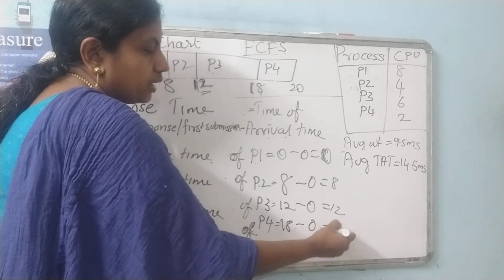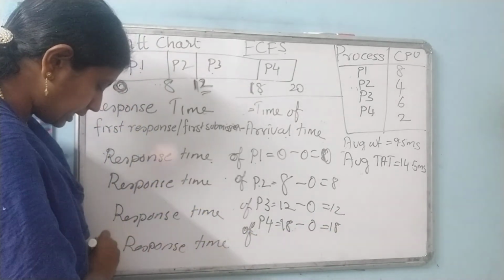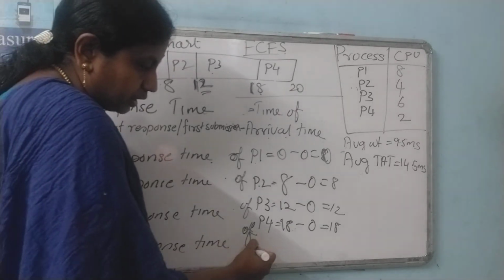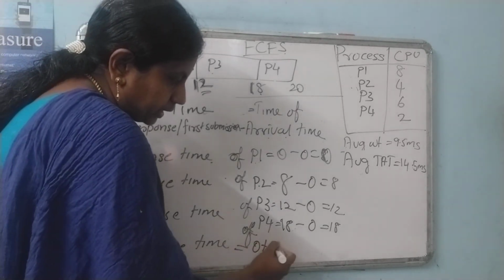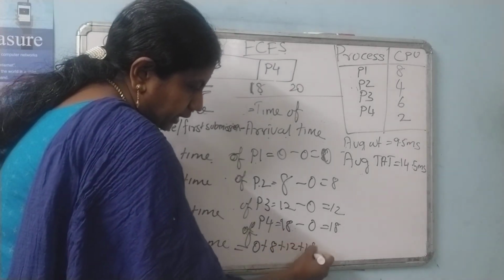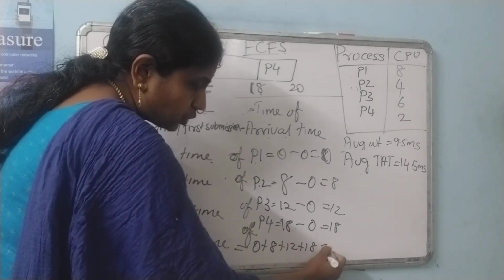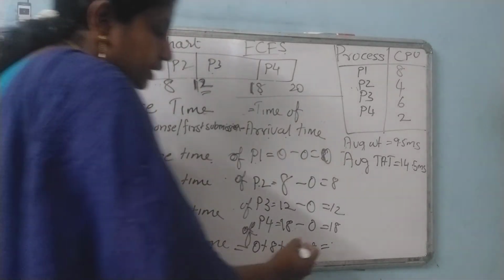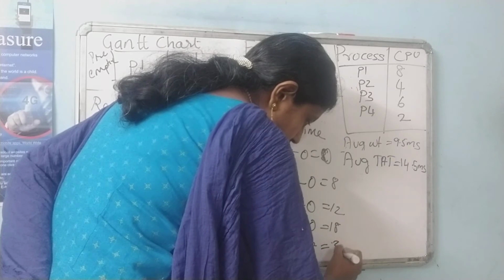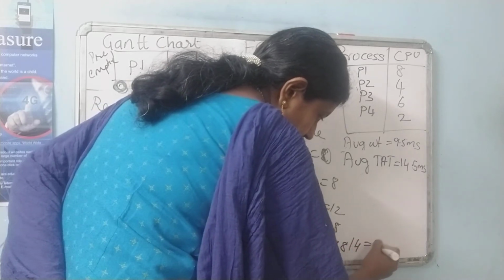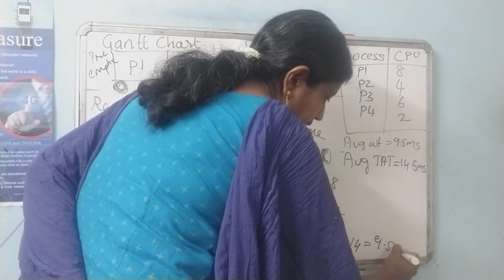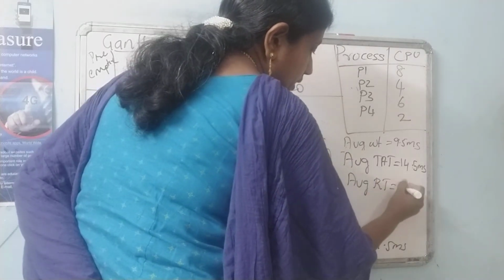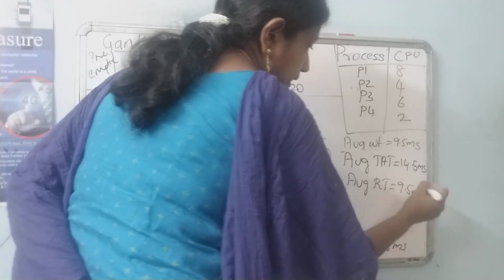So it is 18. When we calculate the average, average response time equals 0 plus 8 plus 12 plus 18. So you will get 38 milliseconds divided by 4, the number of processes. So you will get 9.5 milliseconds. So the average response time is 9.5 milliseconds.